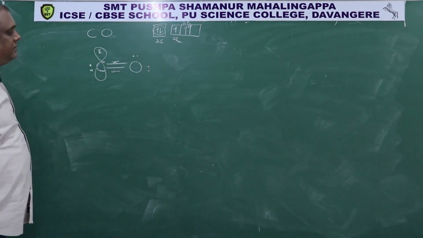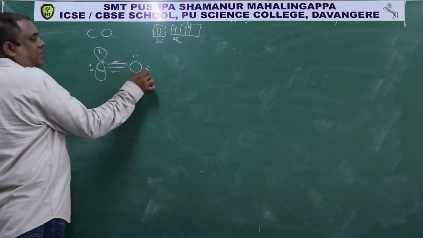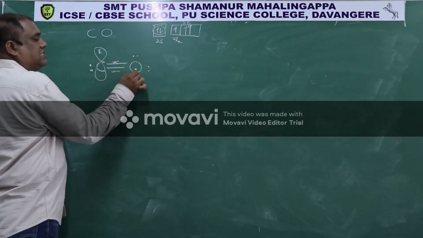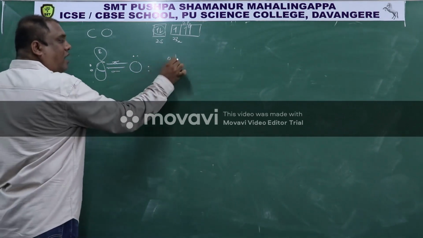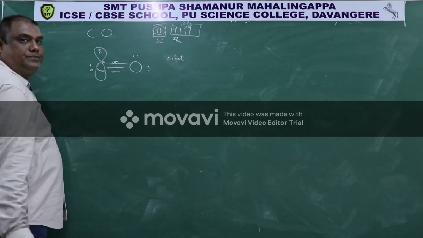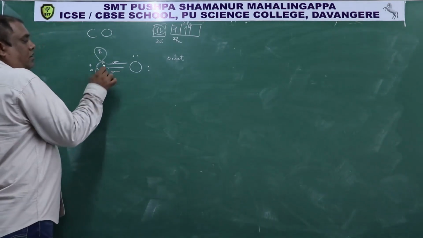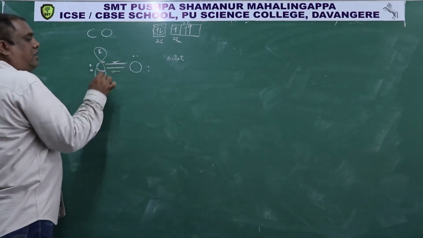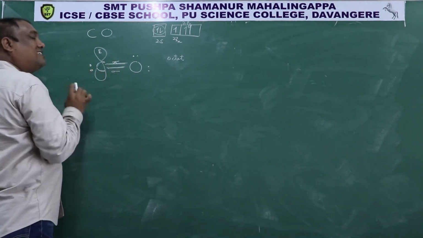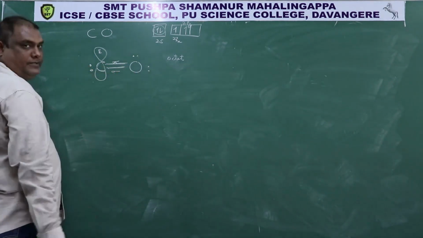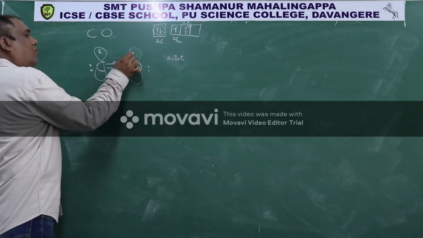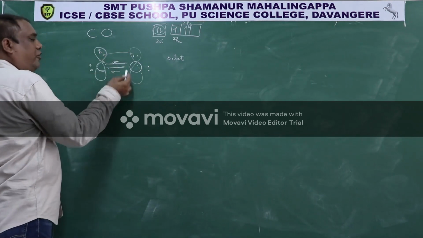Now if you observe oxygen, 1, 2, 3, 4, 5, 6, 7, 8. Oxygen is happy with octet configuration. But if you observe carbon, 2 electrons of the pi bond, 2 electrons of the sigma bond, total 4, plus this lone pair, 6 only. It does not have an octet. Therefore, this completely filled orbital of oxygen overlaps with this vacant orbital, forming a dative bond.